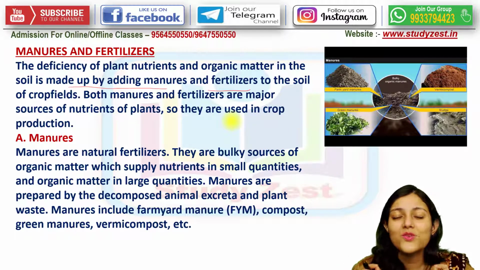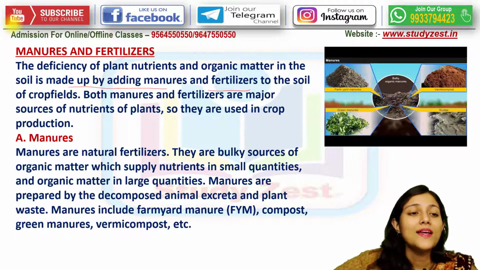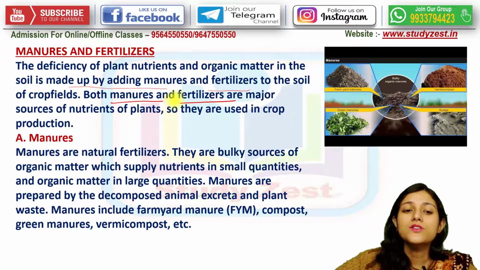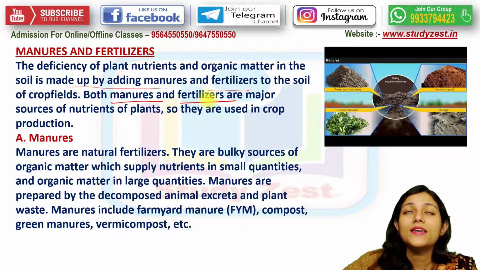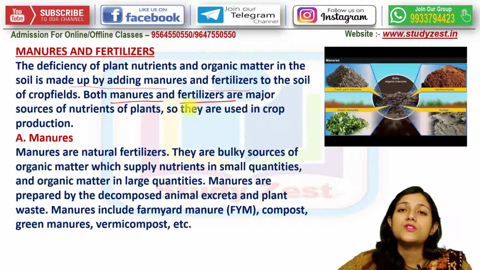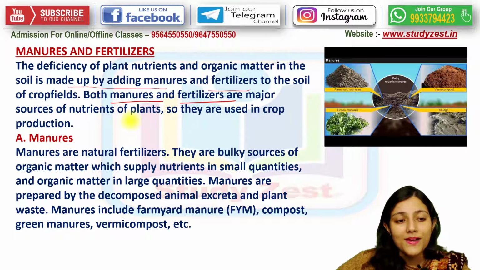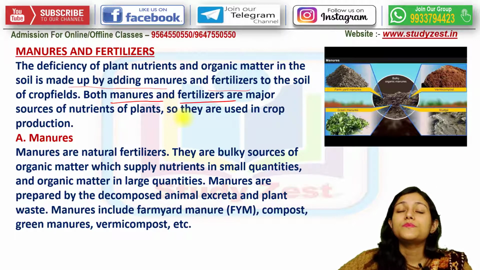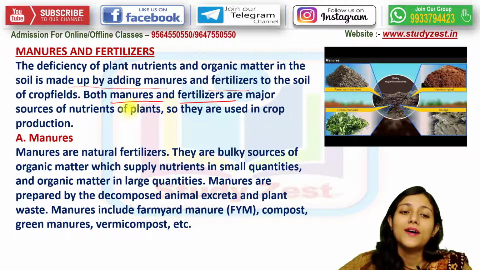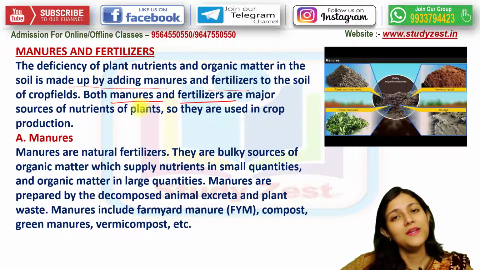Now, this role is played by nothing but these manures as well as the fertilizers. So manures and fertilizers क्या करते हैं? These are considered as two major sources of nutrients. तो ये plant nutrients के बहुत ही major source हैं और ये मिक्स हो जाते हैं और इसीलिए प्लांट को प्रॉपर ग्रोथ एंड डेवलपमेंट मिल जाता है.